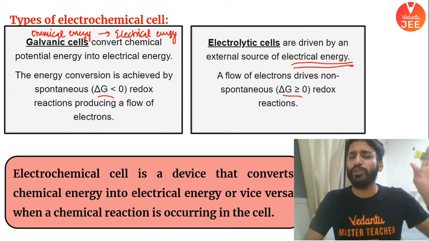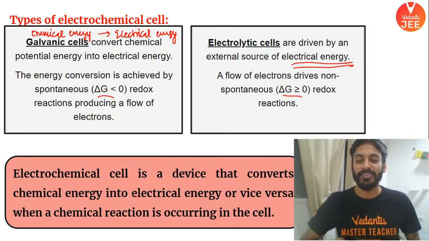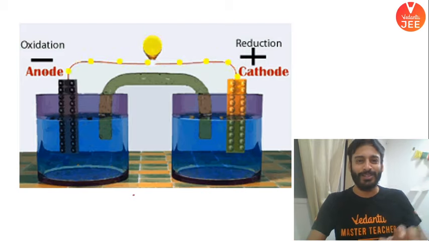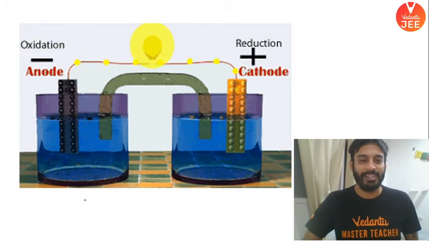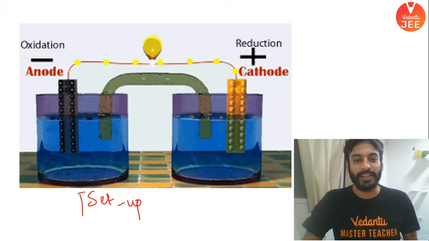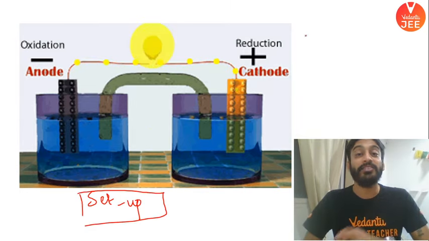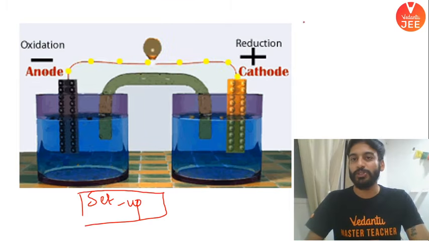Galvanic cell, beautiful cell. We are getting electricity out of a chemical reaction. From a chemical reaction, we are getting electricity. All right, देखते हैं क्या होता है. तो कुछ ऐसा सेटअप है. This is the setup. घबराओ मत, देखकर घबराना मत. I'll explain each and every bit. Here we require three things. हमारे को तीन चीजें चाहिए बच्चों.